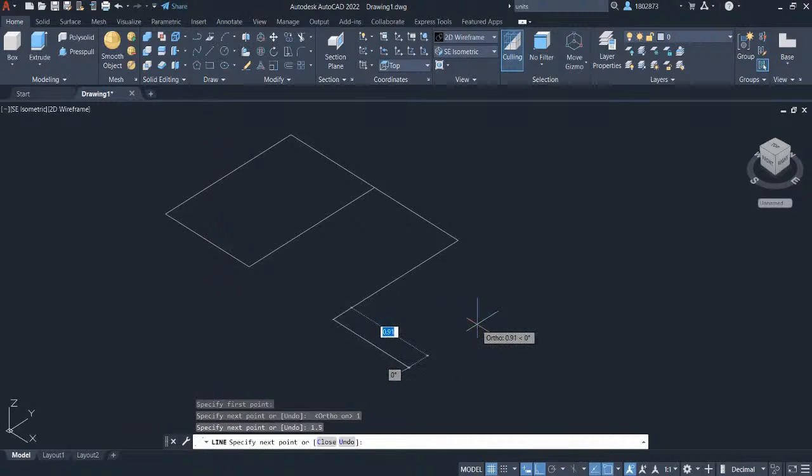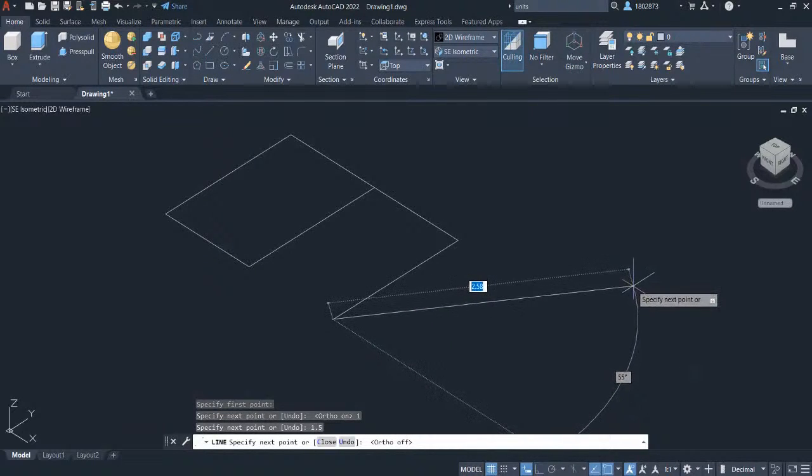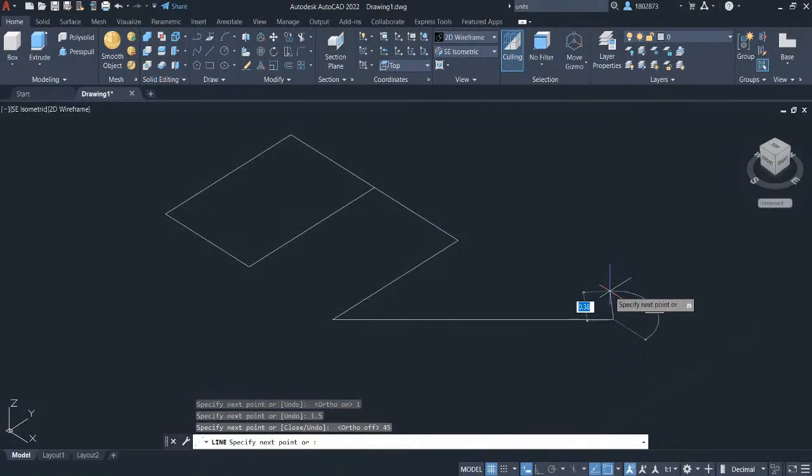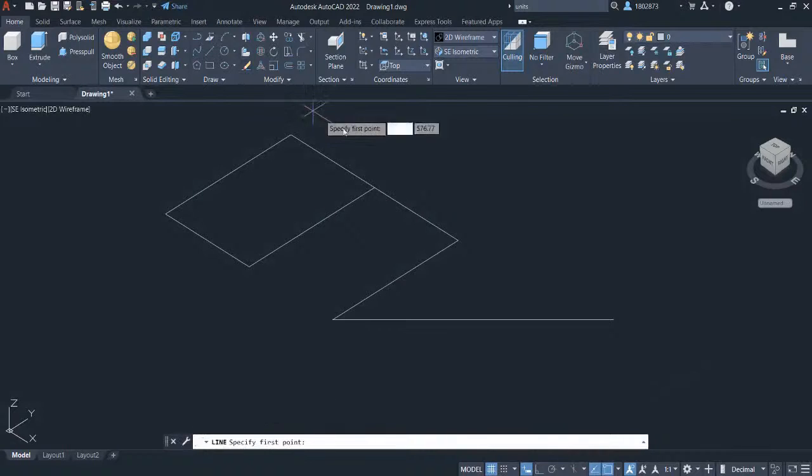We are now going to create a triangle shape. So let's press F8 to disable the ortho mode. And hover your crosshair here. Notice that the line is specifying a distance. To define a dimension in degrees, press Tab and let's key in 45 degrees. Press Enter and press Escape. Select line again under the Draw Panel and click on this endpoint to this intersection point. Let's trim out the excess line.